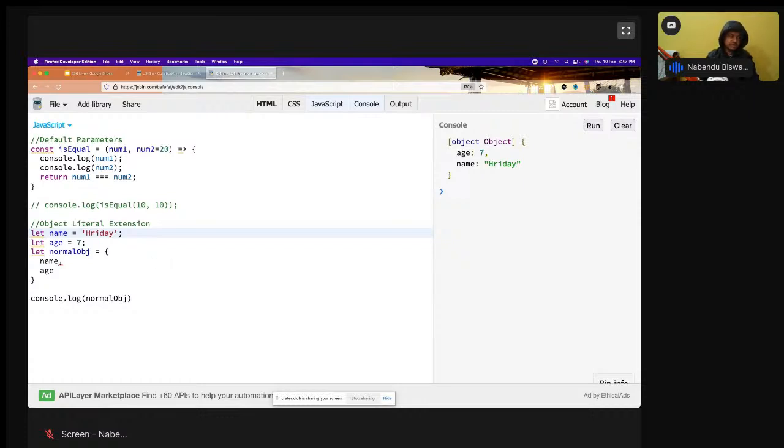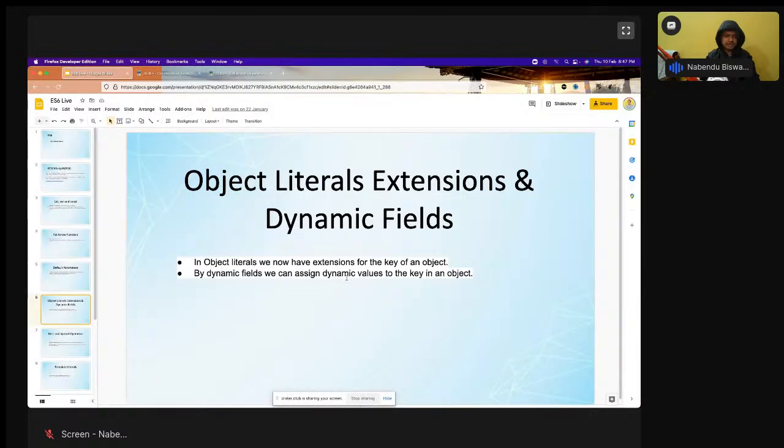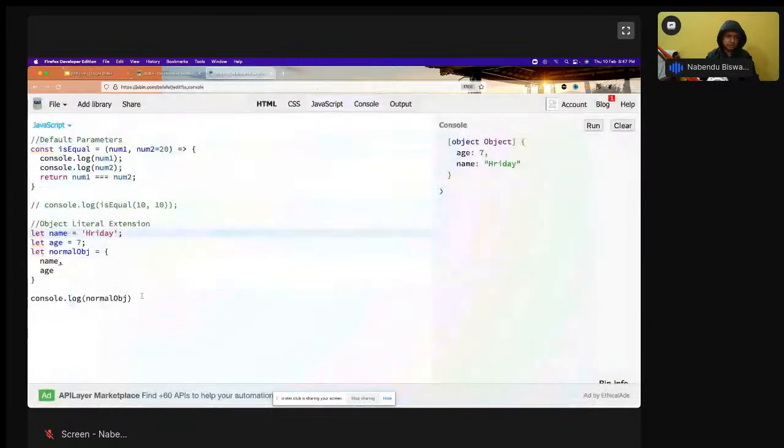Okay, now we have another very good concept which is known as dynamic field. By dynamic field, we can assign dynamic values to the key of an object. And when we are going to do React, especially when we are going to submit something in the form, we are going to see this dynamic field is used a lot. Okay, so that is there, and let ageField equal to age,